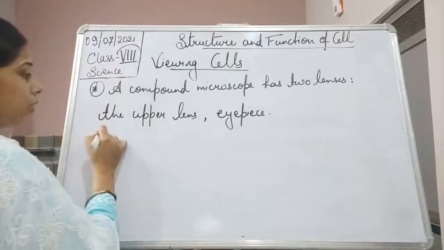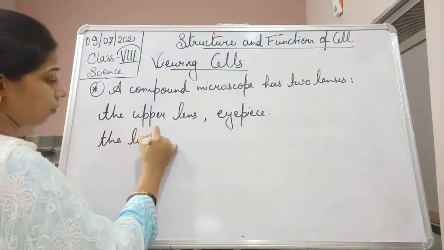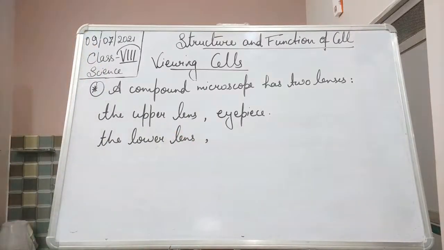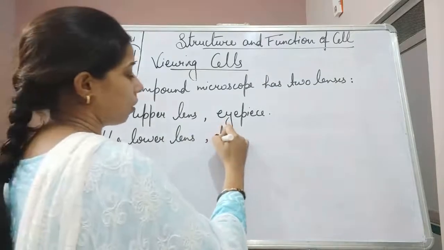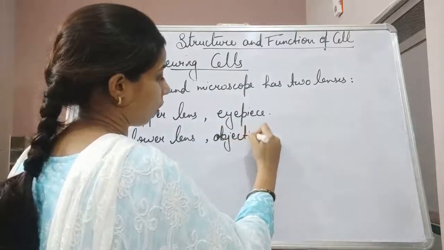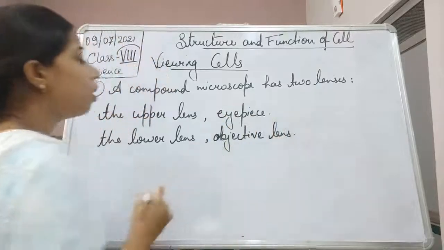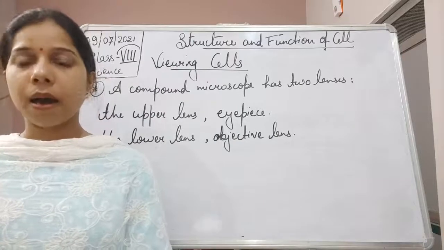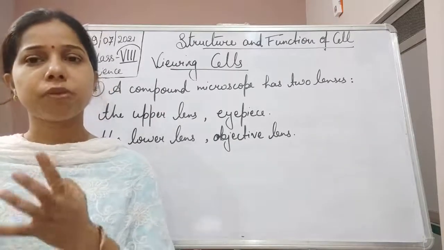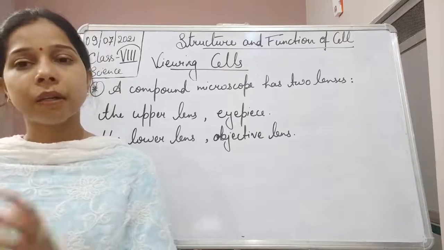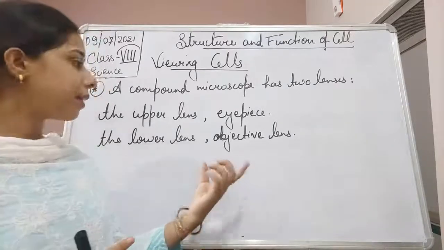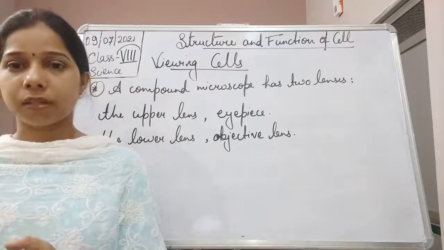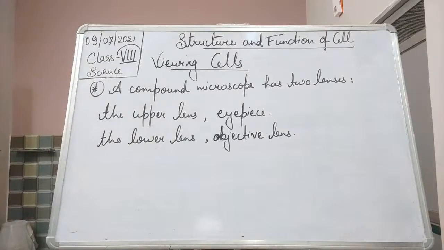And the lower lens, which is called the objective lens. So the first one is the upper lens and the second one is the lower lens. The upper lens is called the eyepiece because with its help we view the image of the object. And the second one is the objective lens, which helps in enlarging the object. Okay, so objective and eyepiece.